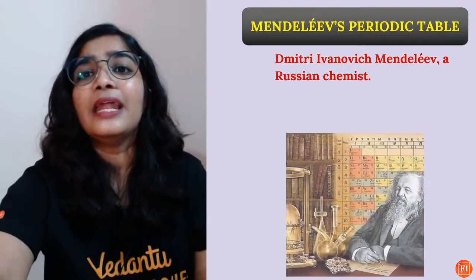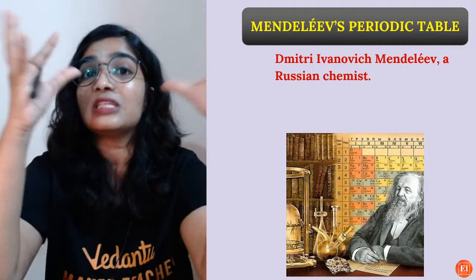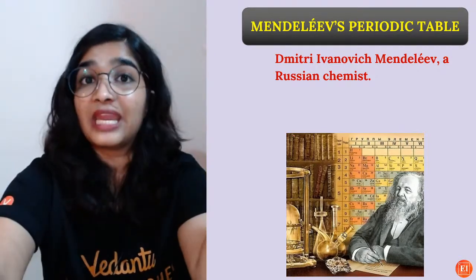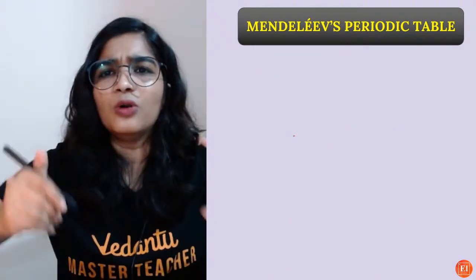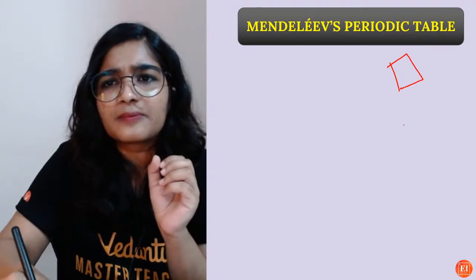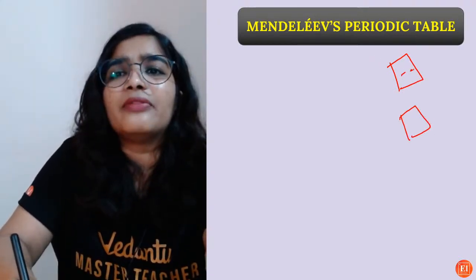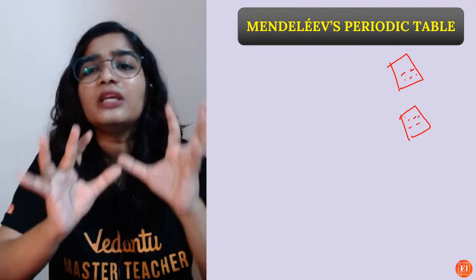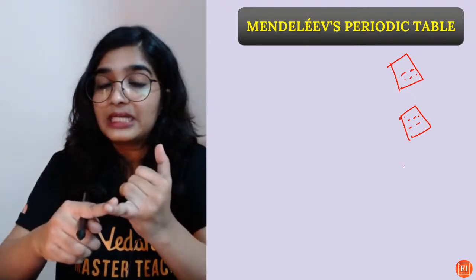Okay. Next is Mendeleev's periodic table. This is the closest periodic table to the one we are using now. Comparatively, he did an amazing job. First, whatever elements were known, he prepared cards. He wrote down the element name, the properties, the atomic mass, everything, their chemical and physical properties.